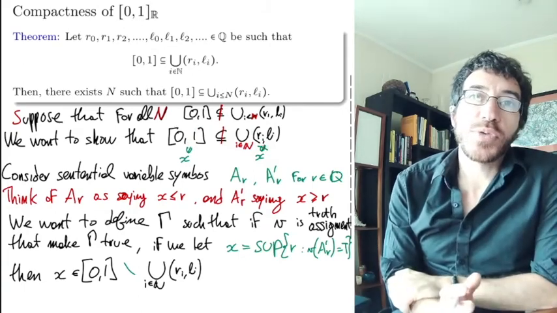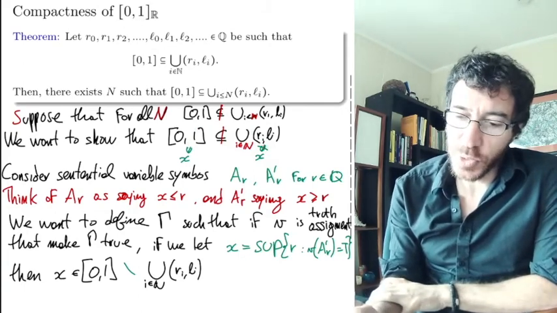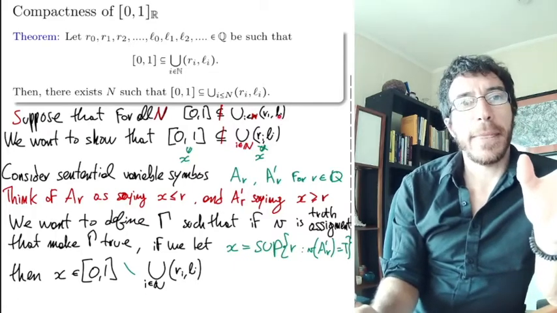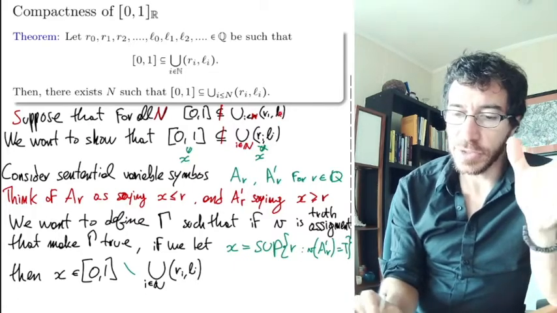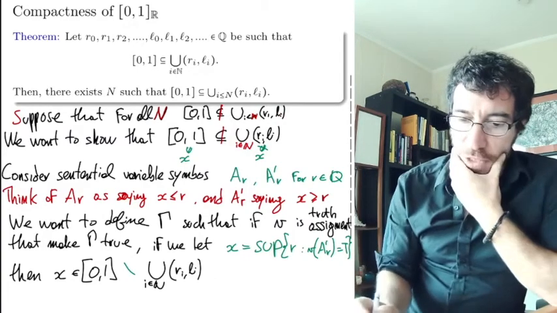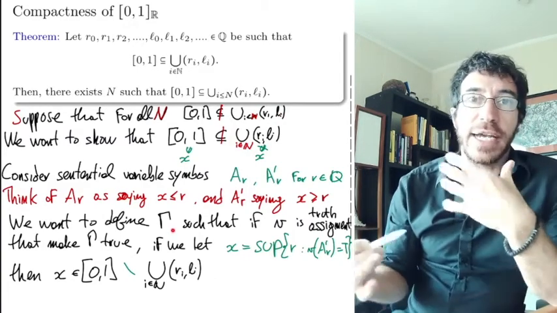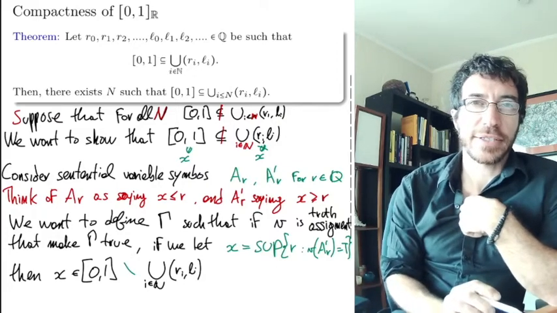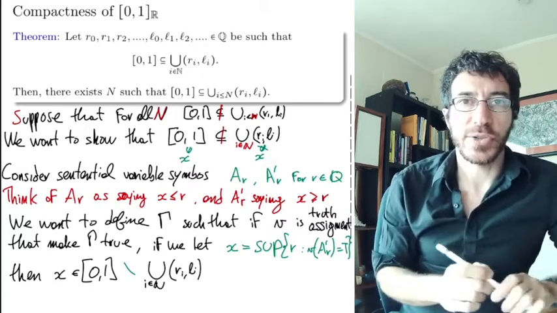And what we're going to use for that is that we know this is true if you look at the intervals up to a finite point. And compactness is going to allow us to show that gamma is satisfiable and therefore that it has a truth assignment. And then from the truth assignment, we define x. So how are we going to define this truth assignment?